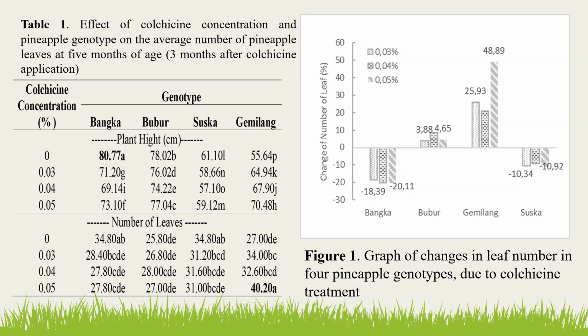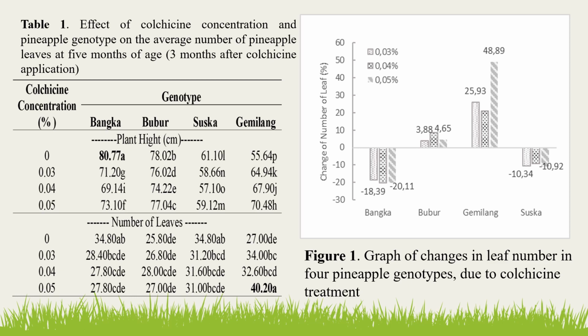The number of leaves was influenced by the concentration of colchicine and the genotype used. The number of leaves significantly decreased in Bangka and Susuk, but increased in the Bubur and Gemilang genotypes. The Gemilang genotype had the highest number of leaves at 0.05% of colchicine, an increase of 13 leaves compared to the control plant.